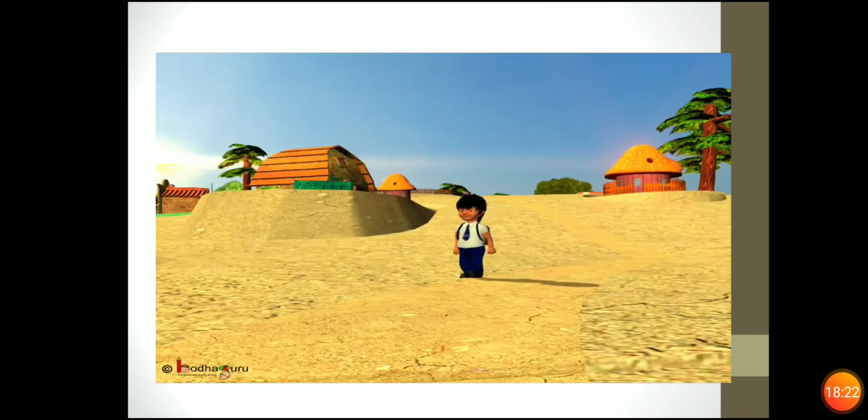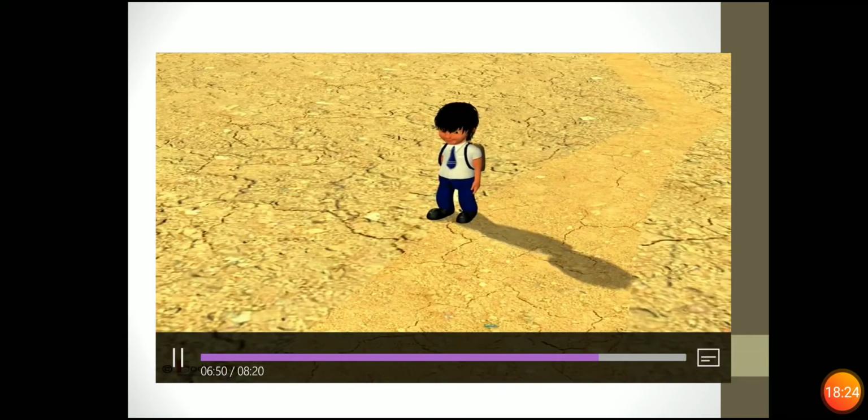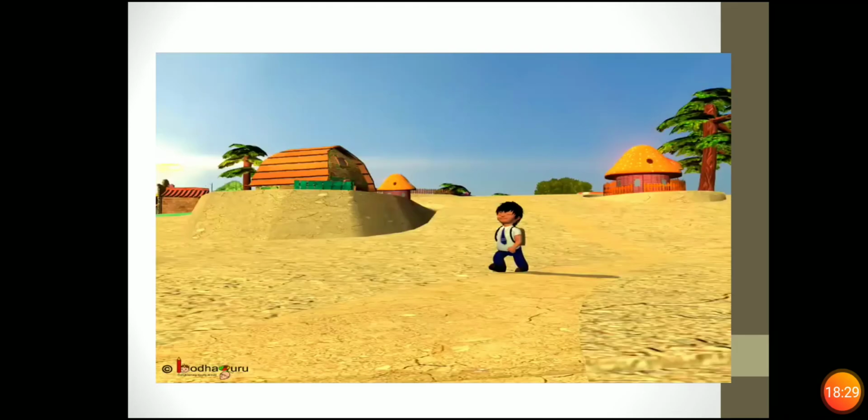If we observe, in the morning the shadow is the longest. What it is saying is that when you walk in the morning, the shadow will be the longest. Why? Because the sun is tilted. But what happens in the afternoon? In the afternoon the sun is totally above your head. So the shadow will be smaller in size.